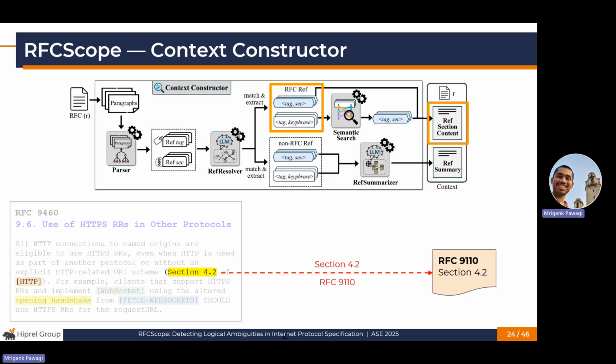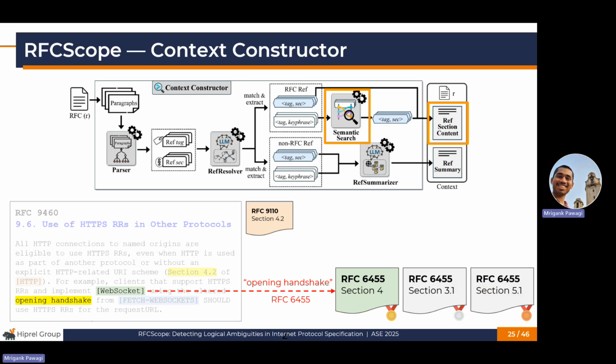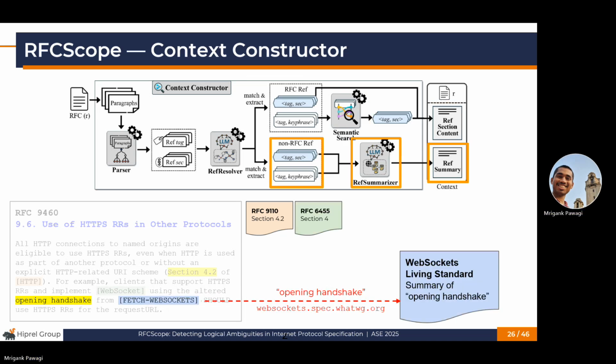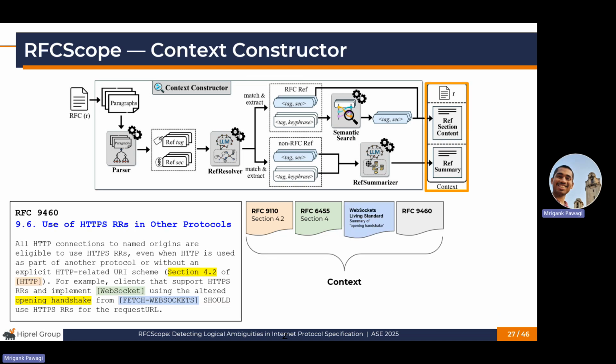For an RFC referenced with a specific section number, it directly collects that section. Otherwise, it uses semantic search to find the best matching section. For non-RFC documents like websites, it summarizes the contents of the reference document. All of this, along with the input RFC, forms the context of the given paragraph.